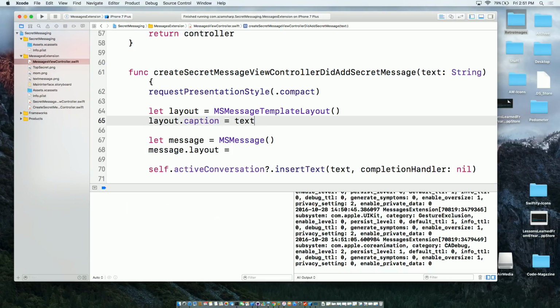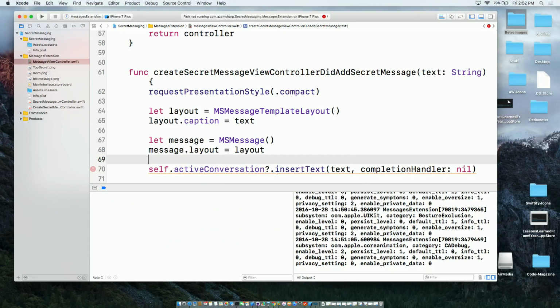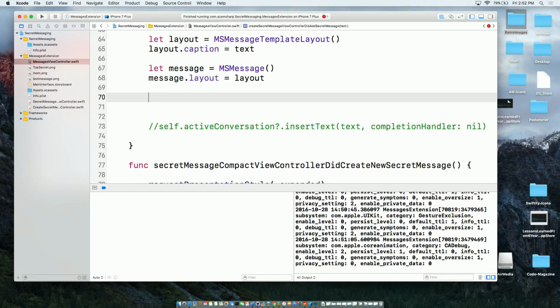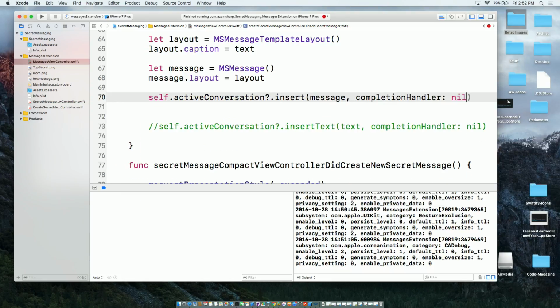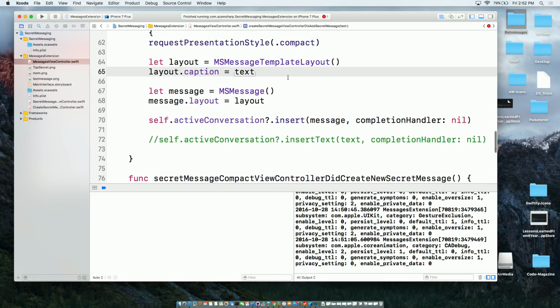dot caption equals to text. So that whatever the text it's coming from the teenager, I'm just going to assign to the message. And then I'm going to do that. And then instead of inserting the text messages, I'm going to do a little bit fancy stuff, which is inserting the message itself. All right. Okay, so that should work.